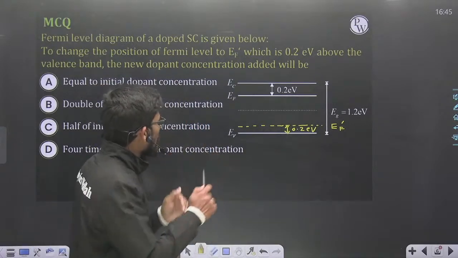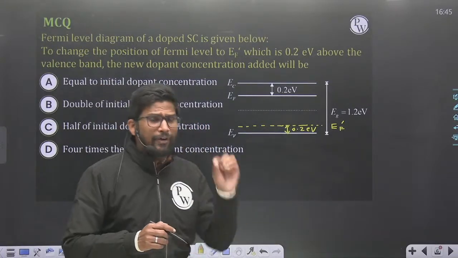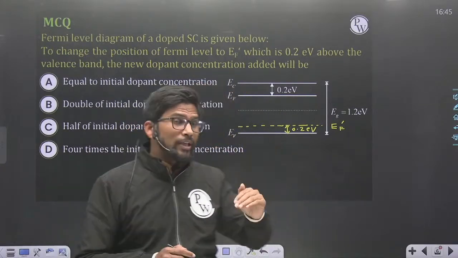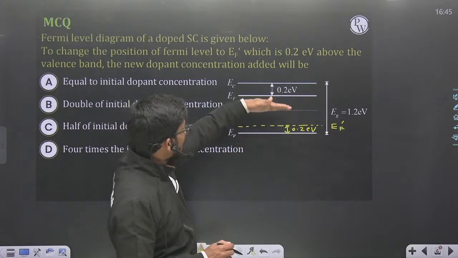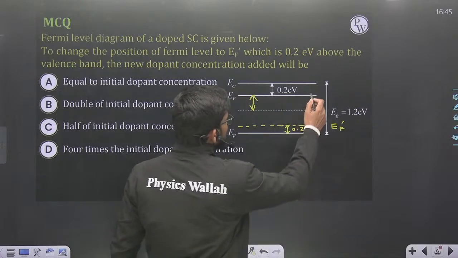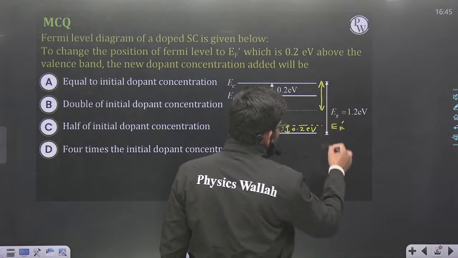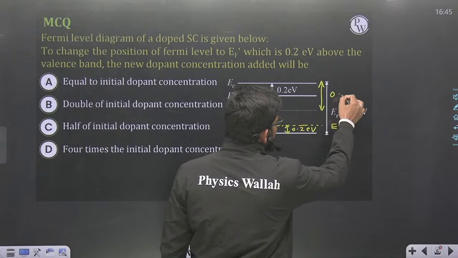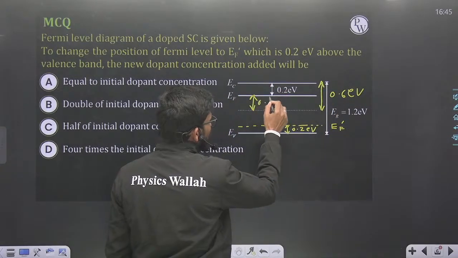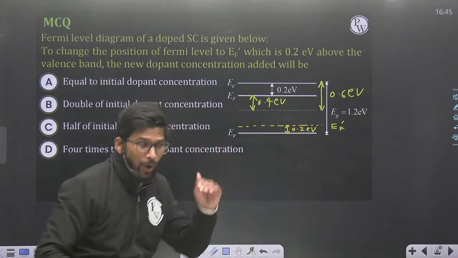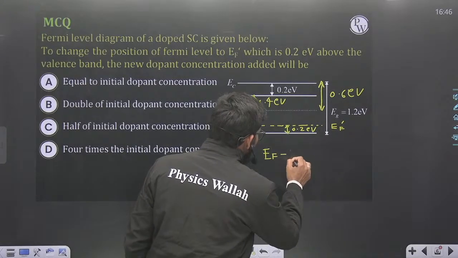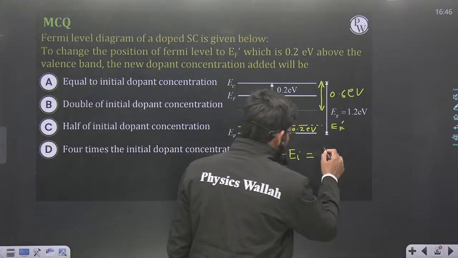Okay. So firstly I will find out how many donors are already there so that the semiconductor is of N type and the Fermi level is above the intrinsic Fermi level by what? Total energy gap is 1.2, so mid of the energy gap is 0.6 electron volt. This is 0.6, so this is 0.2, this is 0.4. Initially my Fermi level is 0.4 electron volt above the intrinsic Fermi level.